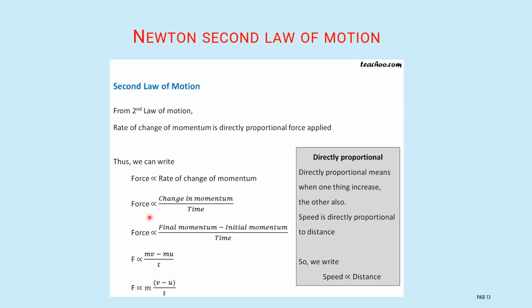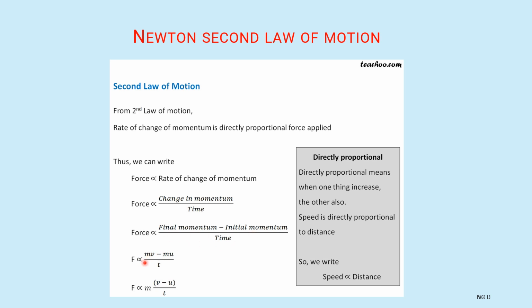Then force is directly proportional to change in momentum divided by time. Rate is nothing but time; change in momentum divided by time is nothing but the rate of change of momentum. Then what is meant by change in momentum? Change in momentum is final momentum minus initial momentum, divided by time.